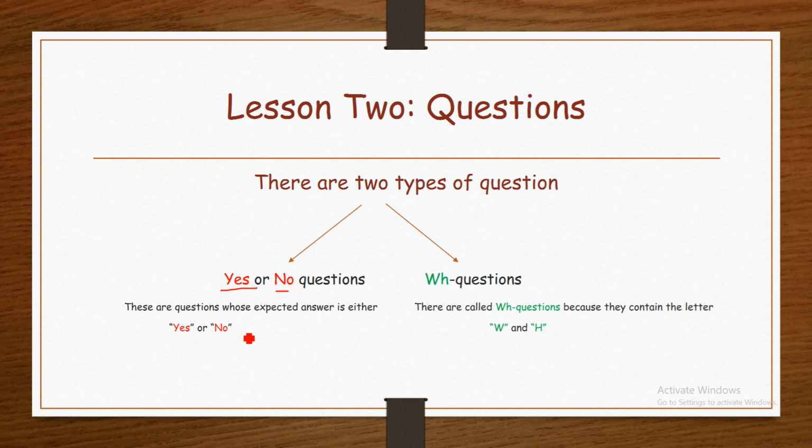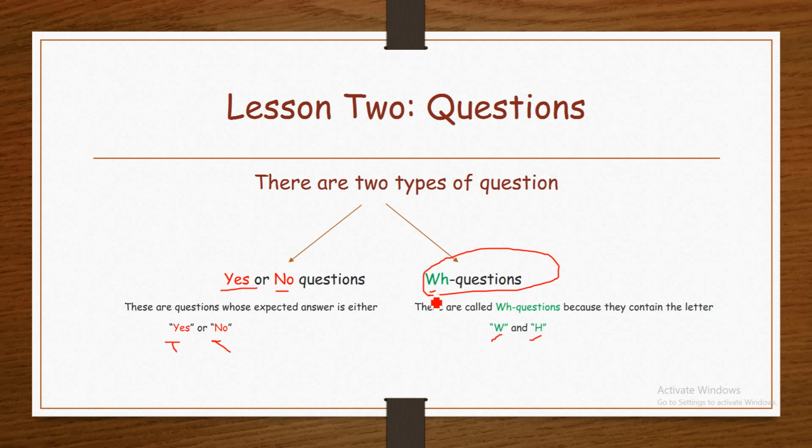The answer is yes I do or no I don't. Or do you like pizza? Yes I do, no I don't. And WH questions are called WH because they contain the letters W and H. And their expected answers are information.